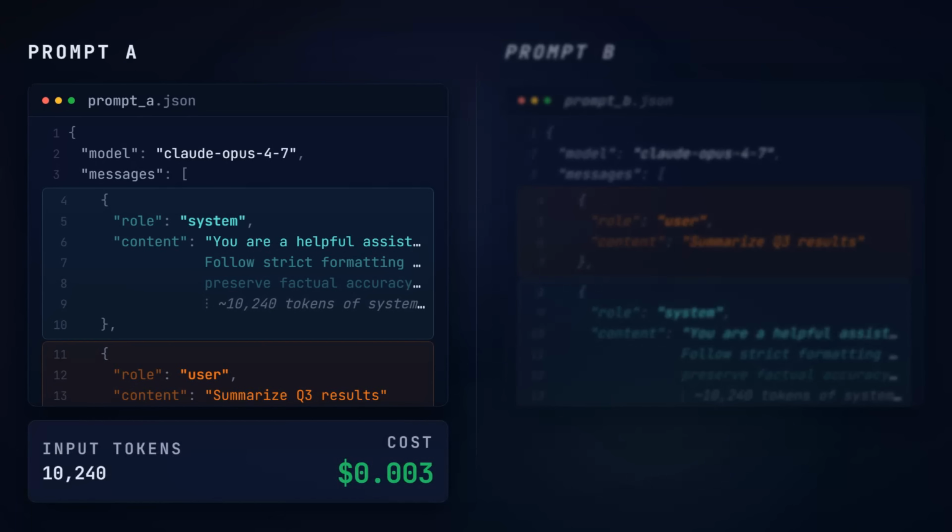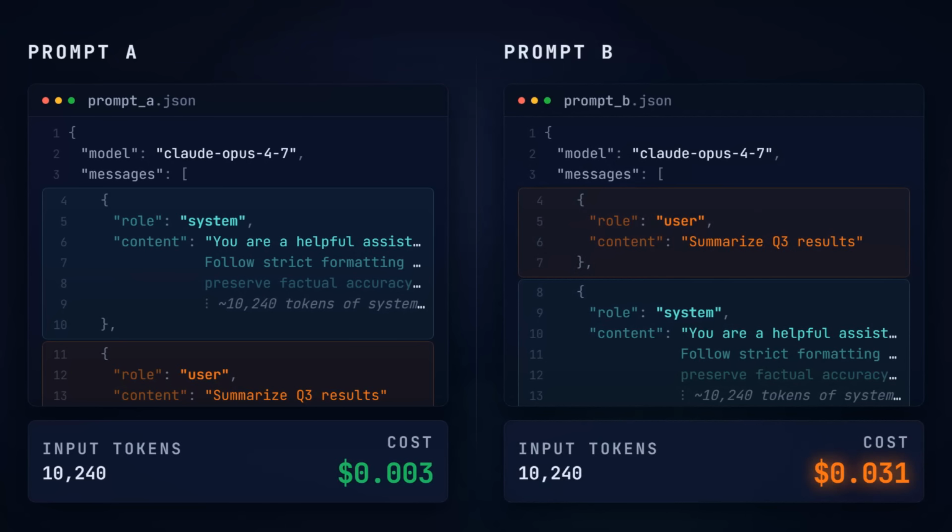But watch the bill. Prompt A costs 0.3 cents. Prompt B costs 3 cents. 10 times more for the exact same content. What's actually going on here?